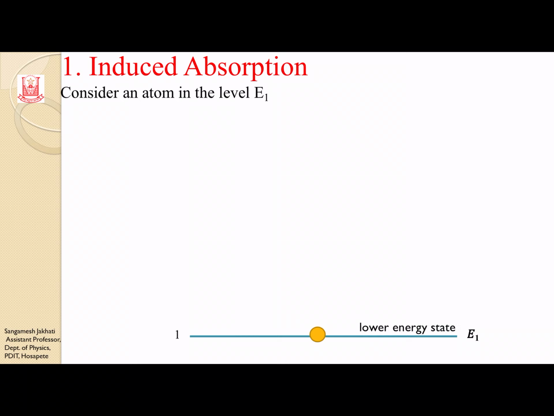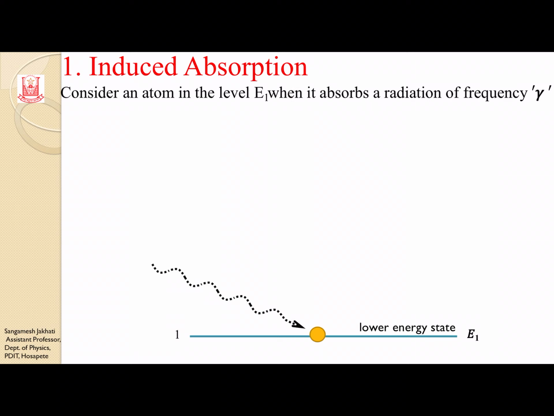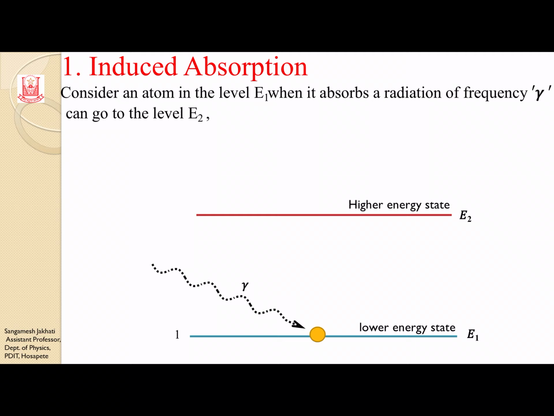When this atom absorbs a suitable radiation of frequency nu, after absorbing it, it will go to the higher energy state. It makes a transition from state 1 to state 2, that is E1 to E2, which is called the higher energy state. So here it makes a transition from the lower energy state to the higher energy state.